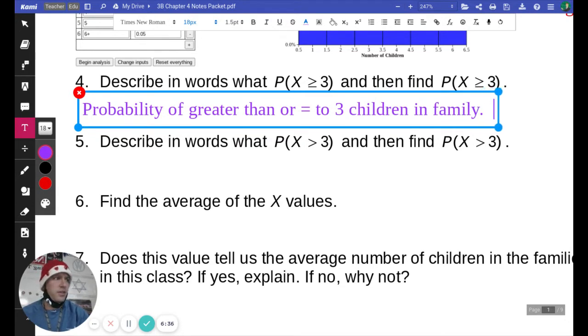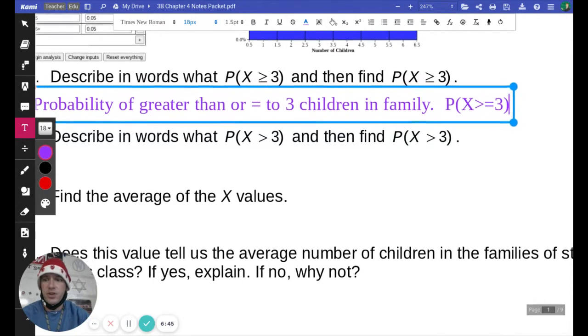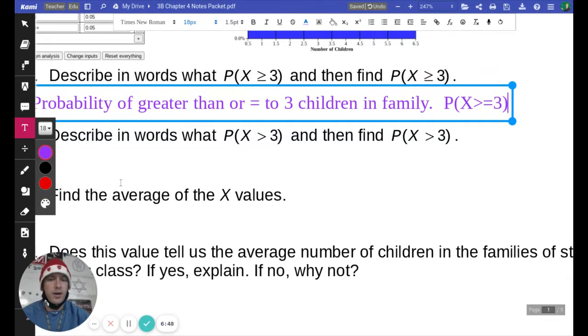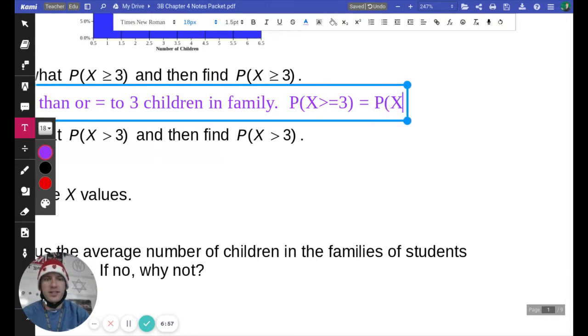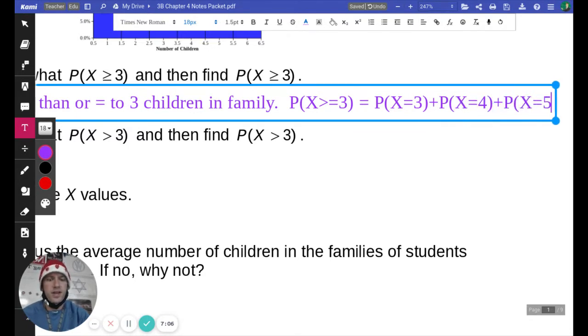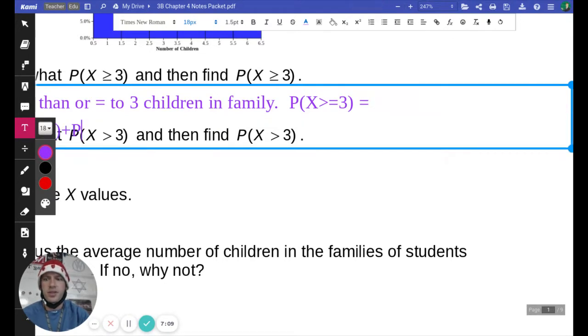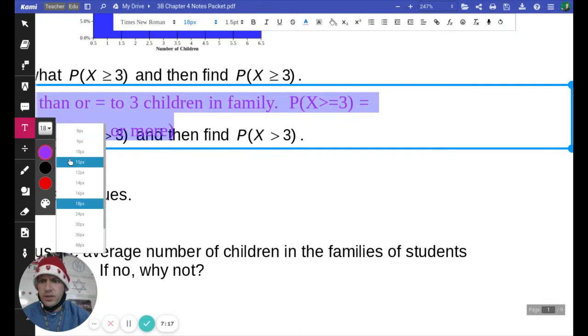So to find that, x is greater than or equal to 3. Sorry, I don't have the greater than or equal to sign when typing it out, but you can always get it when you're doing the equation editor there. It is going to be the probability that x equals 3 plus the probability that x equals 4 plus the probability that x equals 5 plus that last probability that x is 6 or more. Let me make that so we can see it real quick.